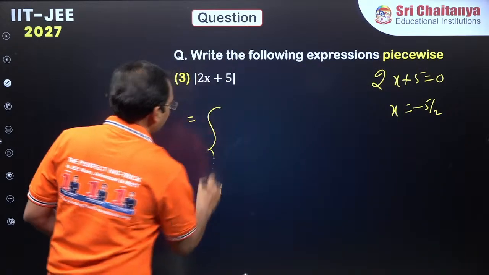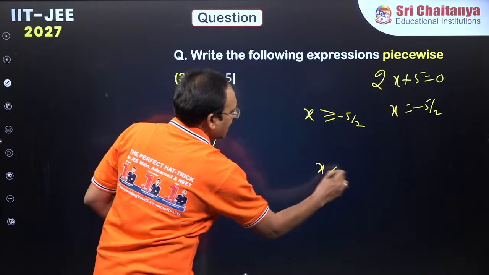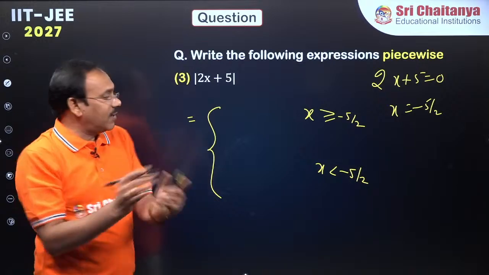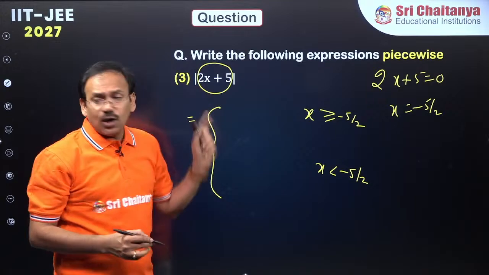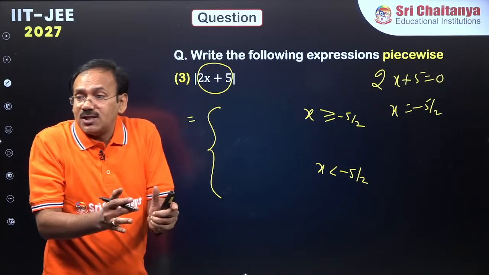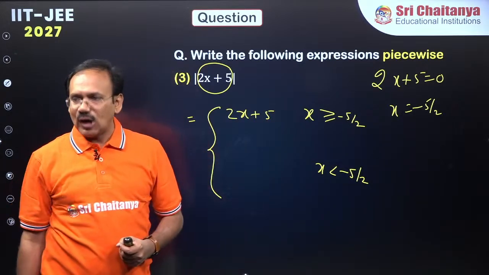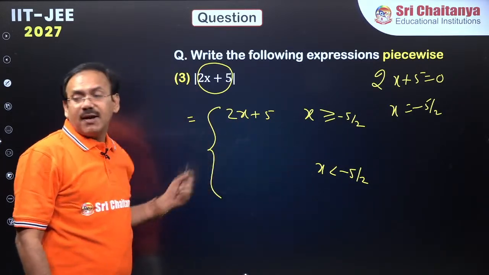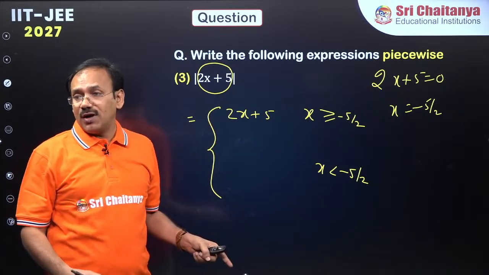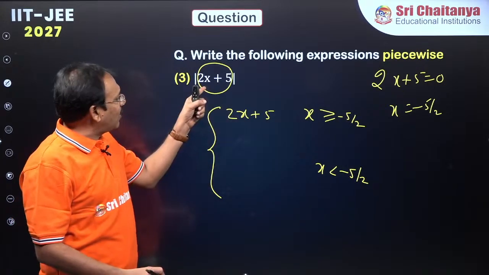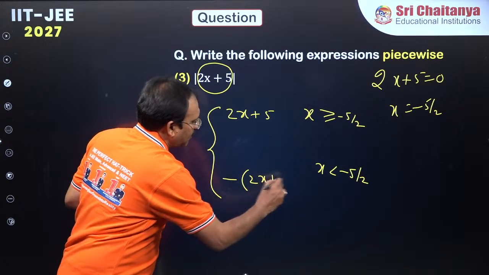So dear students, let me write, suppose x greater than or equal to minus 5 by 2, and x less than minus 5 by 2. You choose a number greater than minus 5 by 2 and substitute in this. Say 0 is a number. If you put 0, you are getting positive. Modulus of a positive quantity is as it is, so you write 2x plus 5. And for x less than minus 5 by 2, you can take minus 3, minus 6 plus 5, a negative quantity you are going to get. If you are getting a negative quantity, what should I write? Modulus of a negative quantity, you have to apply minus to this.